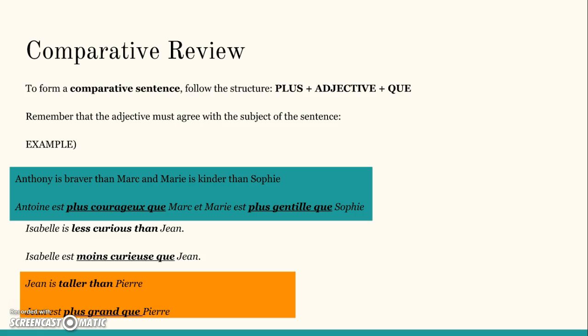Just to review, to form a comparative sentence, all we have to do is follow this structure: plus adjective plus que, or moins plus adjective plus que, or aussi plus adjective plus que. Just remember that the adjective must agree with the subject of the sentence, and here's some examples showing that.